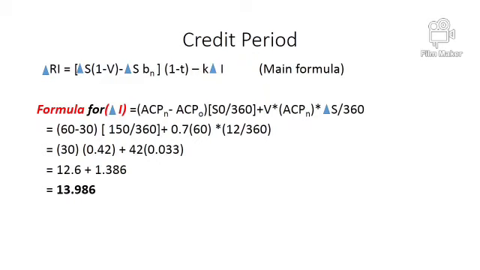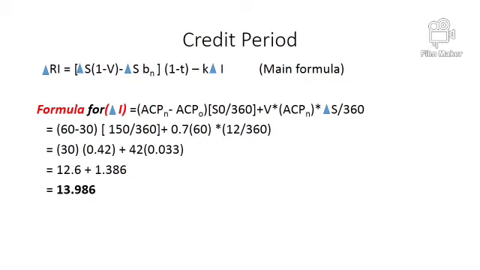Right, so the formulas we have, and now we are first finding out the change in investment. By putting figures into the formula: SAP new 60 minus old 30 days, multiplied by old sales 150 divided by 360, plus variable cost 0.7 multiplied by new average collection period 60 and multiplied by change in sales 12 divided by 360.